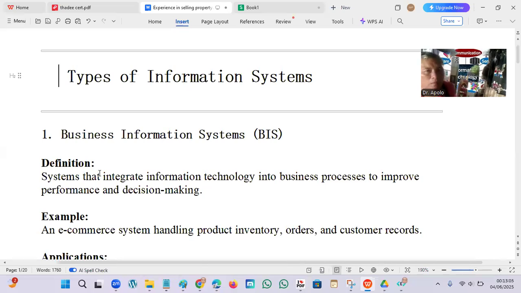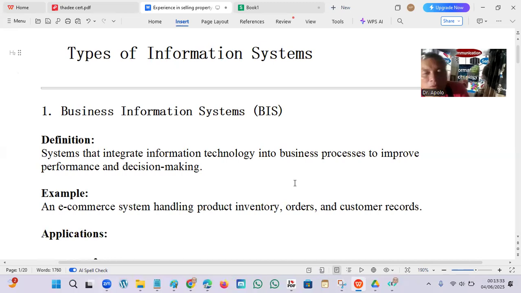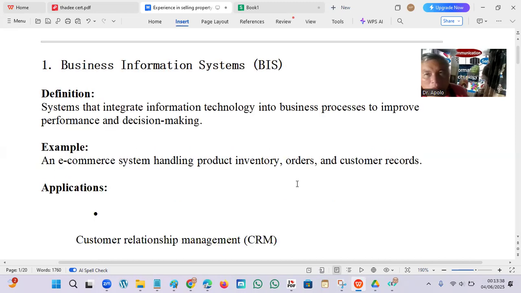So here are the types of information system. Number one is business information system. By the way, what's an information system? These are a kind of system from which one can draw the basic information they need, for example, for decision making, for clarification, for analysis, verification, evaluation, like that. So that's the purpose of information system. These are the decision support systems, right? A system that integrates information and knowledge into business processes to improve performance and decision making. That's the purpose of the system.